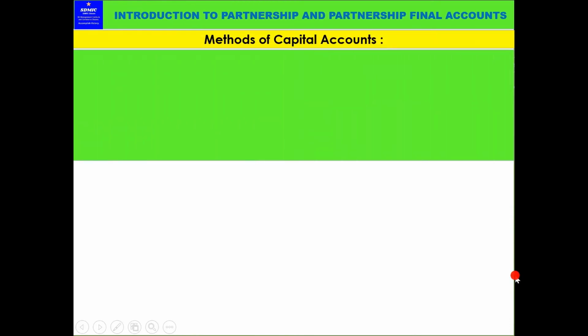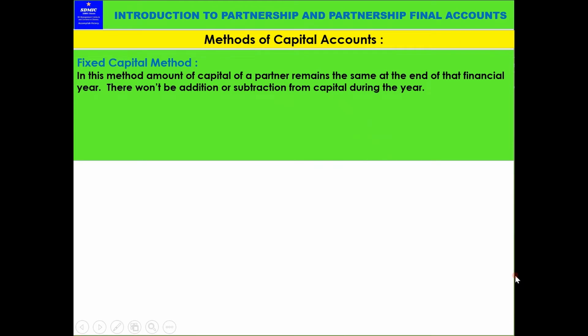Now, methods of capital account: fixed capital method. In this method, the amount of capital of a partner remains the same at the end of the financial year. There won't be addition or subtraction from the capital during the year.